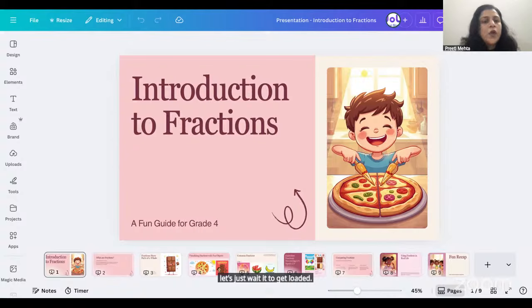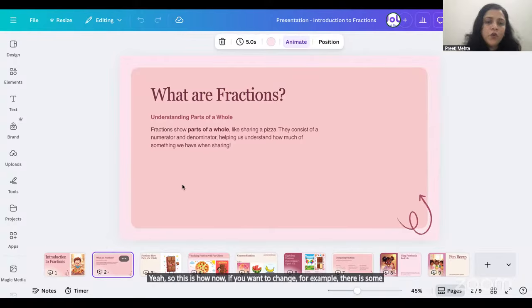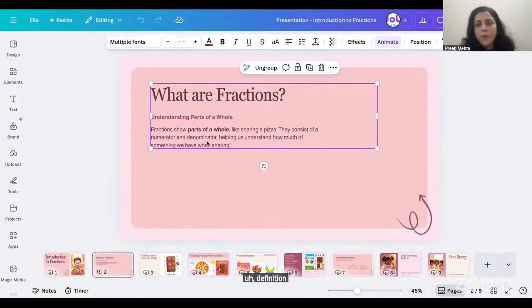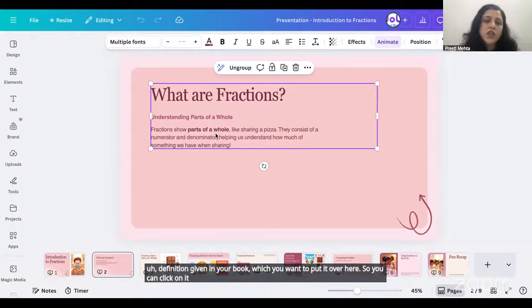I hope you all can see my screen, teachers. Is the presentation visible? Yes, ma'am. So this is how it works. If you want to change, for example, a definition given in your book, you can click on it and change it.